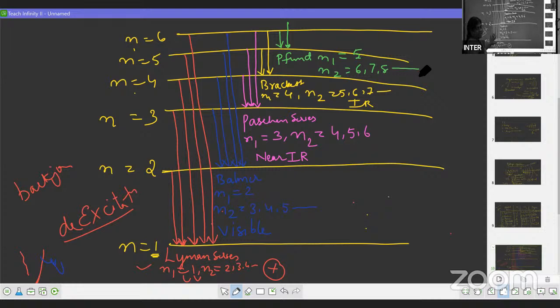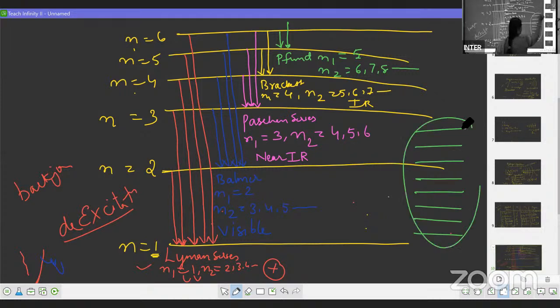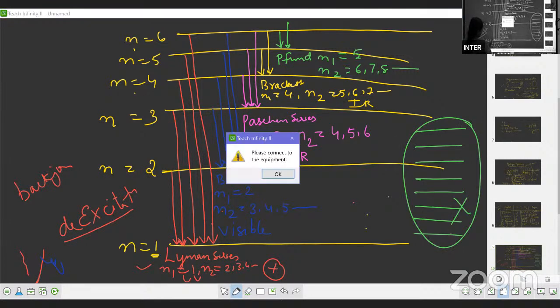When you draw the lines, you should know from the diagram that the energy gap between N1 and N2 is larger. You should not draw single lines. Notice, children, you should not draw single lines. So this is the wrong diagram. Most of the students make this mistake, drawing one line from N2, one line from N3.